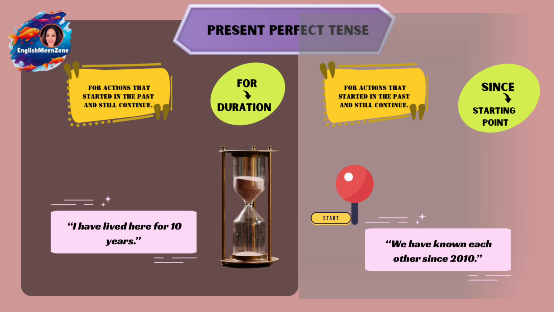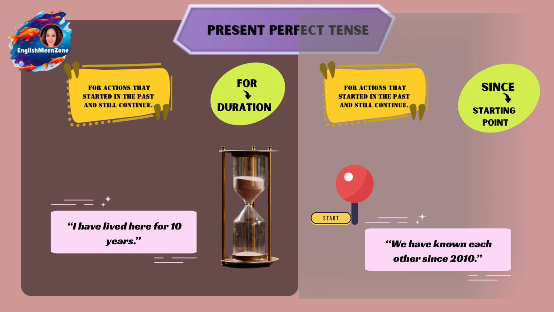These are the signal words which tell you that you have to use the present perfect here. And then for actions that started in the past and still continue, this is the 4th rule. That means the action started in the past, but even now they are continuing. So for that you use since or for.